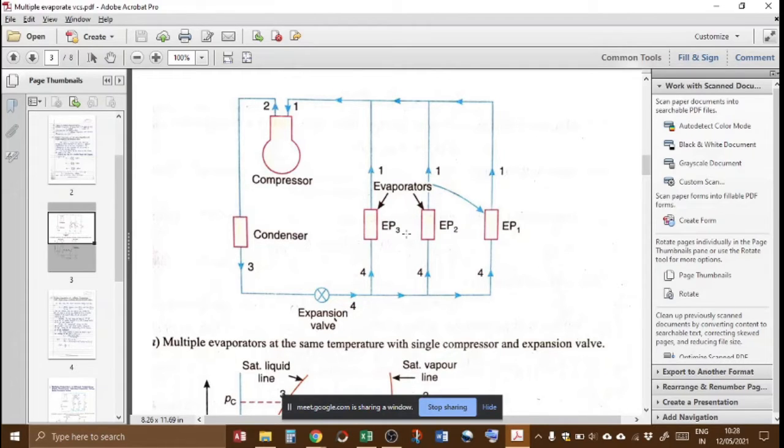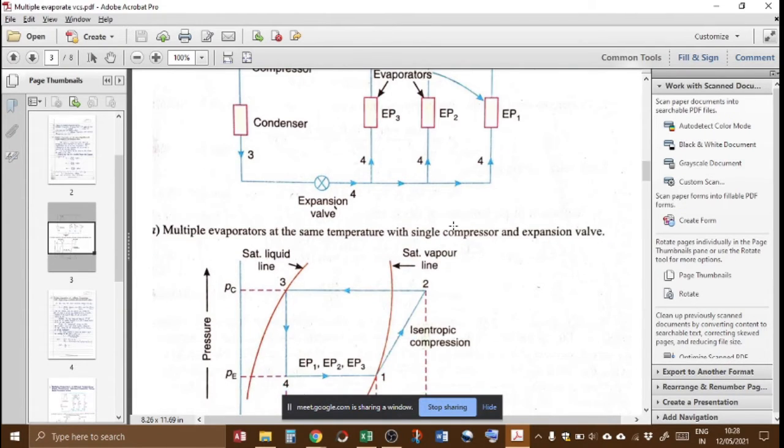We cannot change the temperature. But the application of this is that we can provide different compartments for different products. So this is the most generalized configuration of a multiple evaporator system. You can say we have just broken up the big evaporator into two or more smaller units. So this is the first example of this.